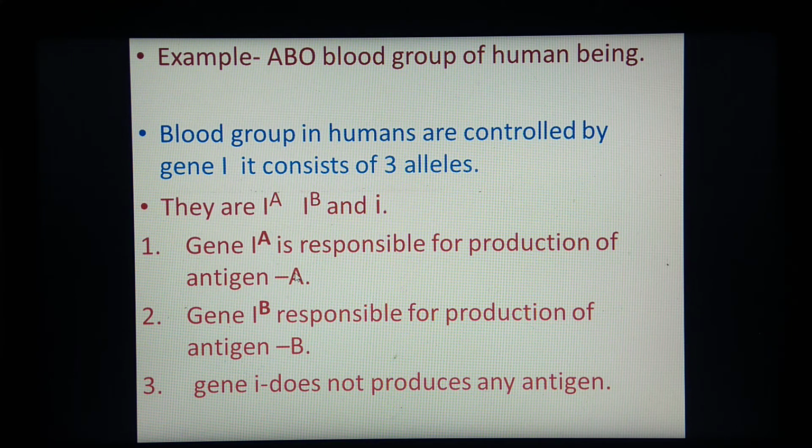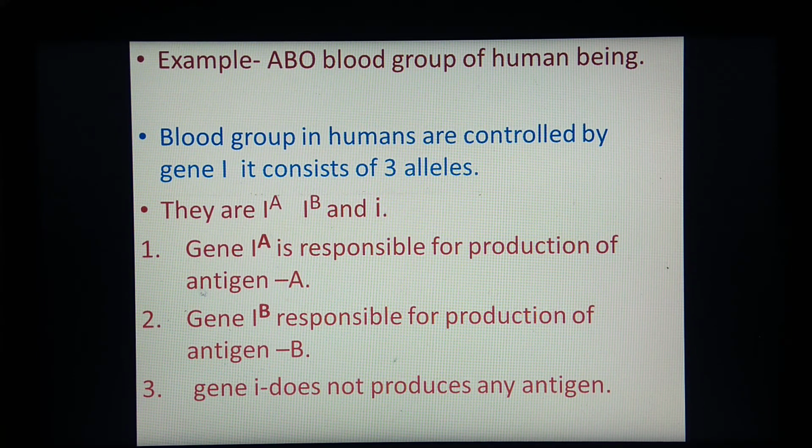Individuals having both antigens, antigen A and antigen B, on the surface of RBCs will have blood group AB. And those having gene i, which does not produce any antigen, will have blood group O. So this gene I, as it consists of 3 alleles, more than 2 alternative forms, is one of the examples of multiple alleles.